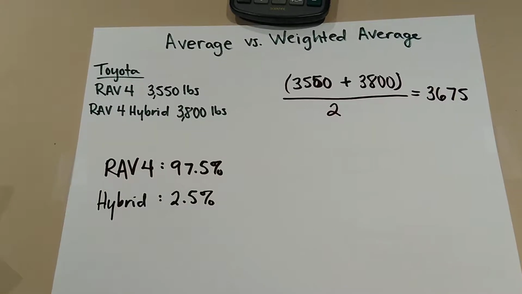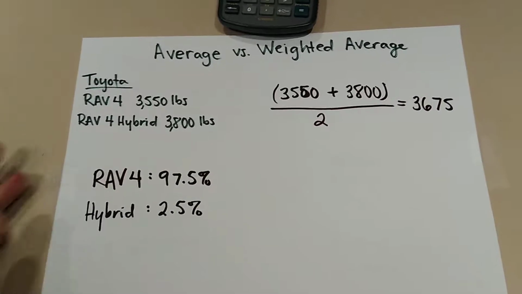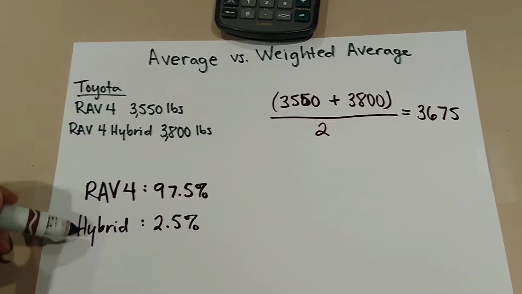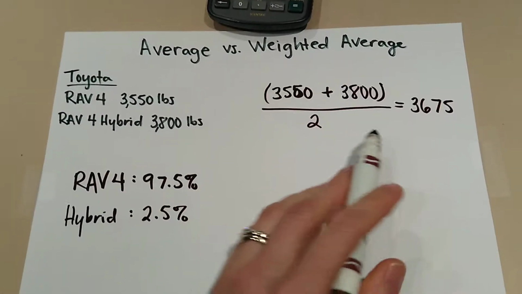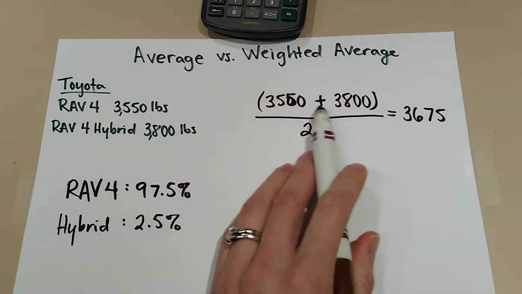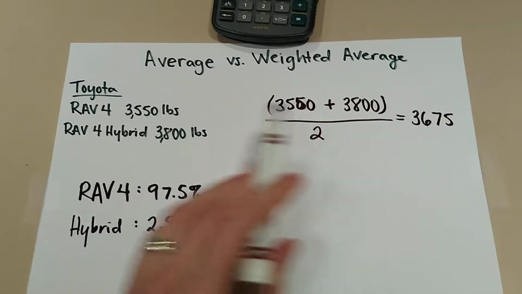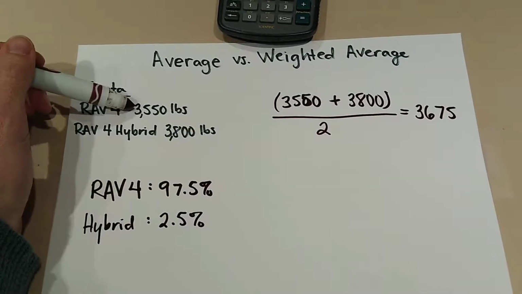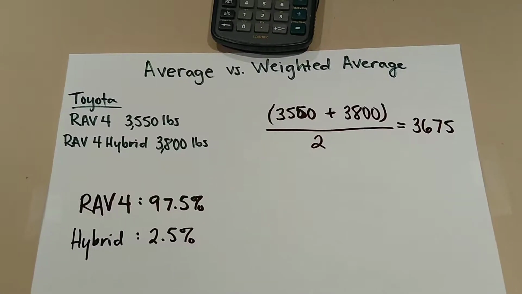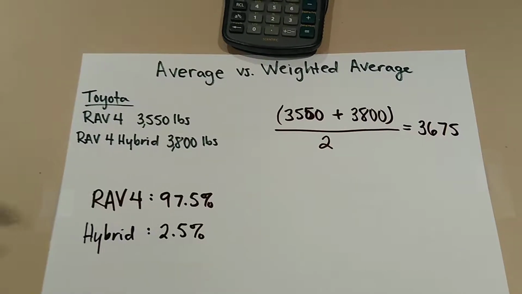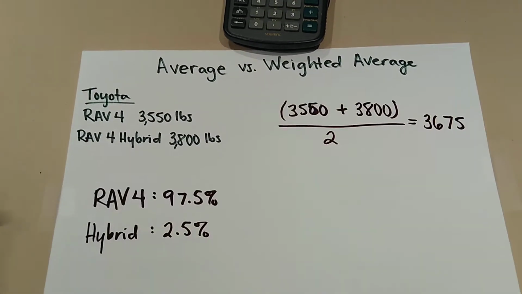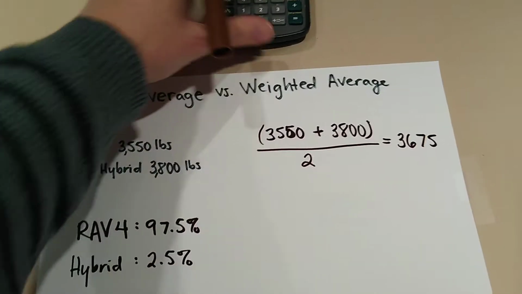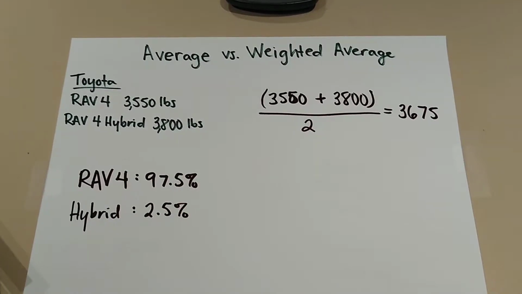Those abundances can be used to find a weighted average. This one is so much more common than this one. So instead of having an average where we're right in the middle of the two numbers, we're going to have an average that is much closer to the RAV4's mass, that 3,550, than it is to the 3,800, because that one is more common. Mathematically, there's a couple of ways to do this. We're going to work with a way that uses